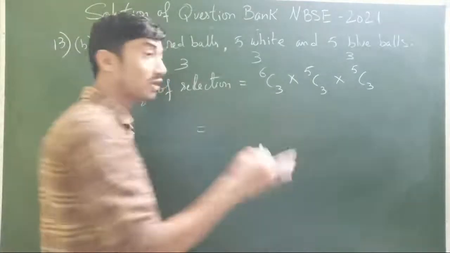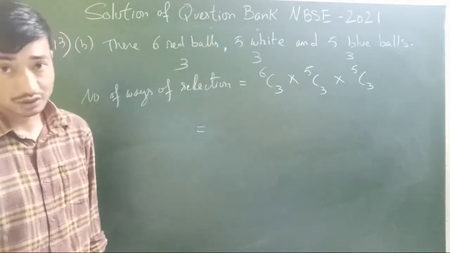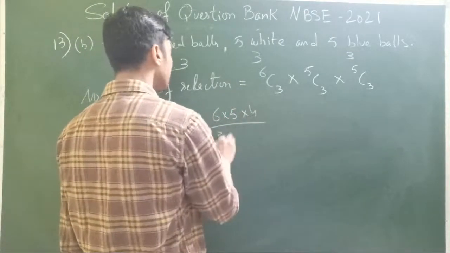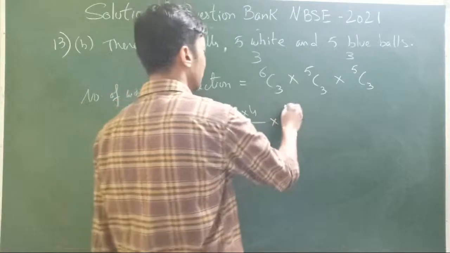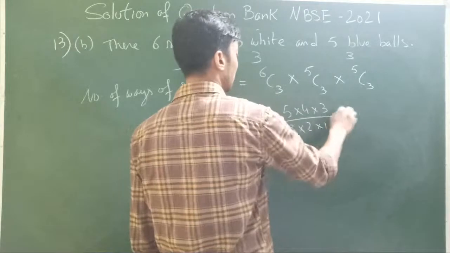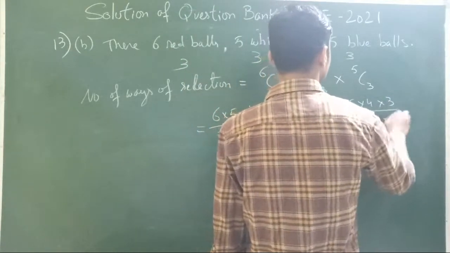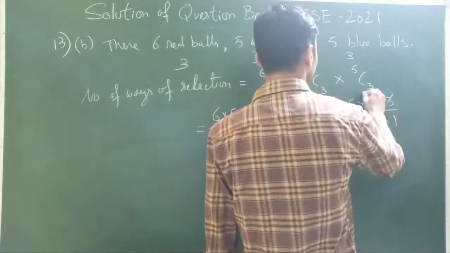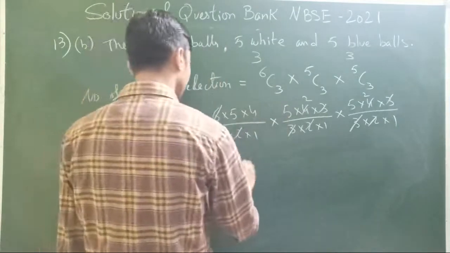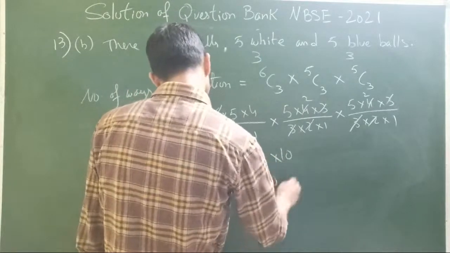If you remember combinations, you can go back to combinations and check out all the videos. I gave you a shortcut on that. So what was it? 6, 5, 4, 3, 2, 1 into 5, 4, 3, 2, 1 into 5, 4, 3, 2, 1. So 3, 3, 2 same. 3 2s are 6. So 5 4s are 20 into 10 into 10. So 2000 ways.